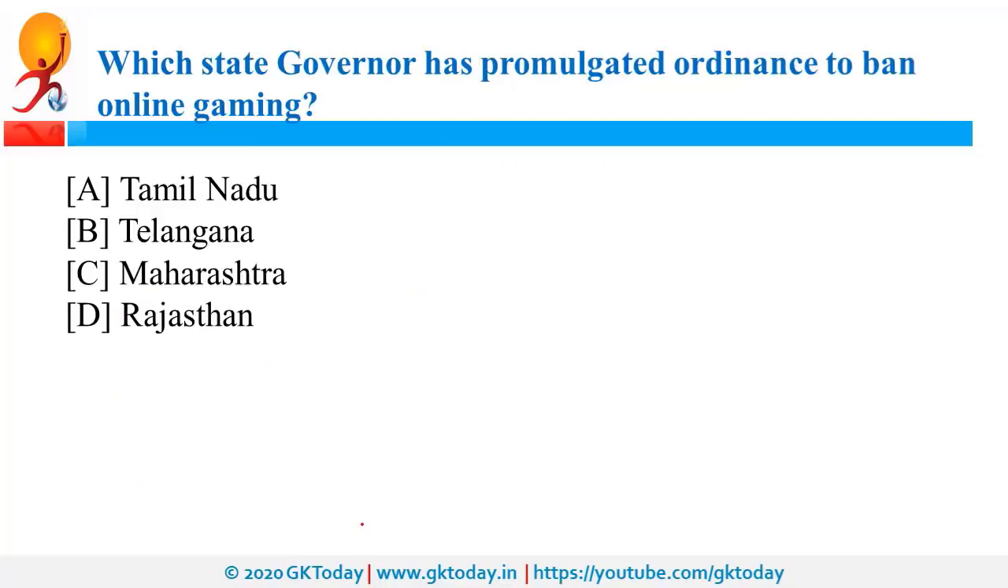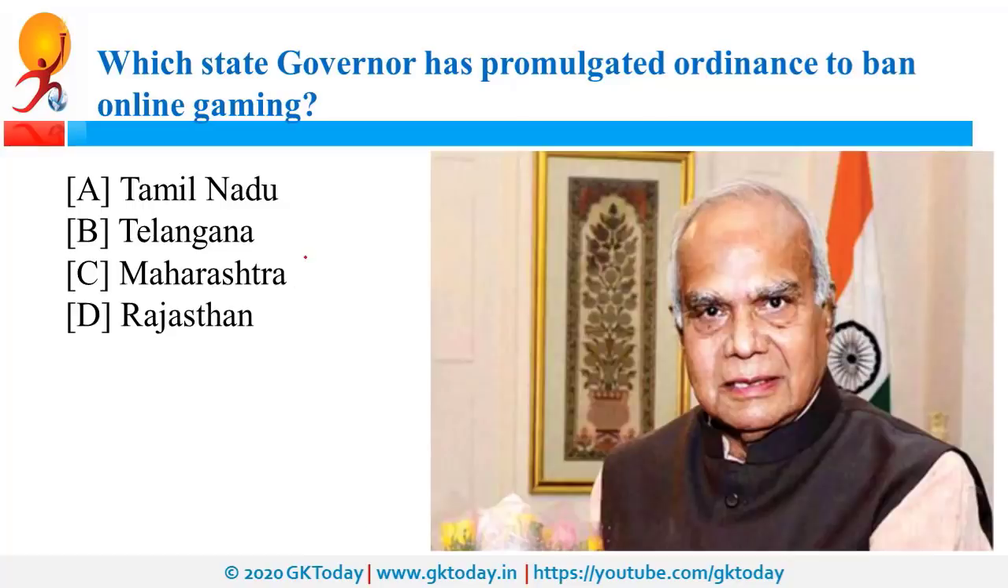Which state governor has promulgated ordinance to ban online gaming? So this was done by Tamil Nadu Governor Banwarilal Purohit. So the ordinance was promulgated to ban the online gaming in the state. Apart from this ordinance, recently Uttar Pradesh ordinance was also in news. So the ordinance powers are mentioned in Article 123 and Article 213. So Article 123 is related to ordinance powers of President. Article 213 is related to ordinance powers of Governor.